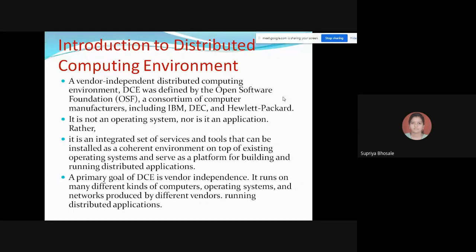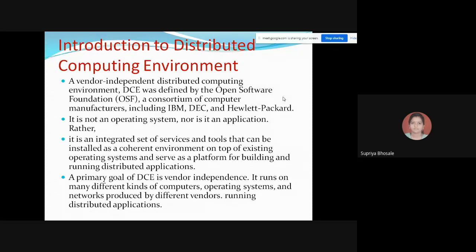So these three have given us the beautiful environment of distributed computing. A primary goal of DCE is vendor independence. No vendor is coming in between in this particular environment. It runs on many different kinds of computers, operating systems, and networks produced by different vendors.